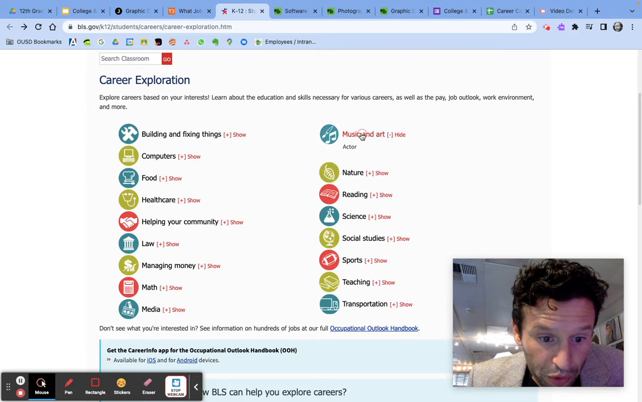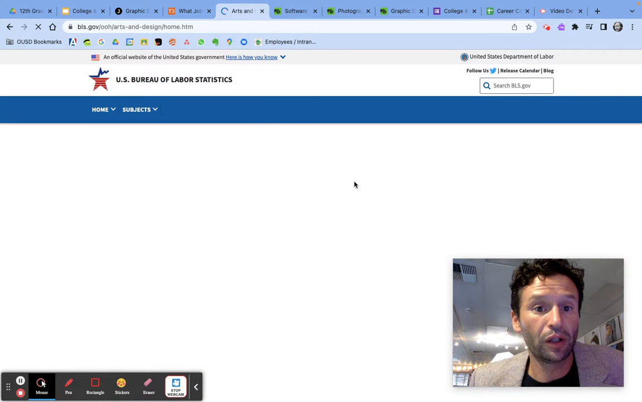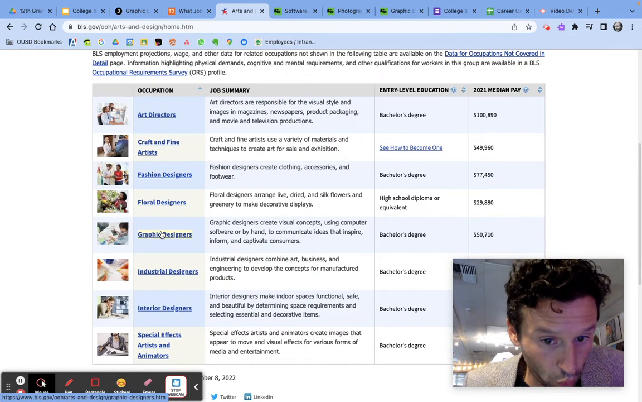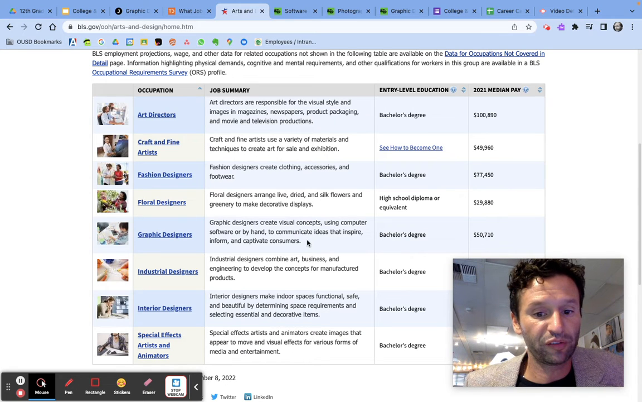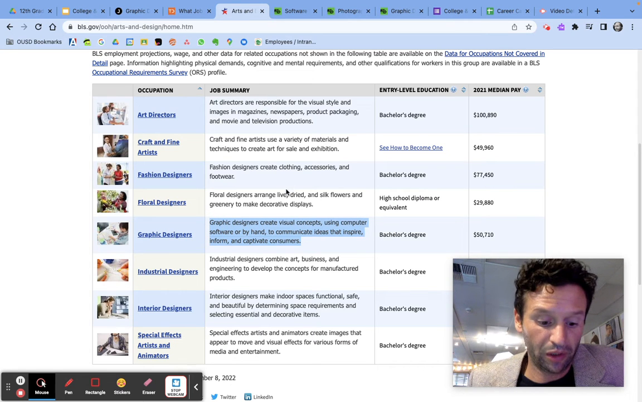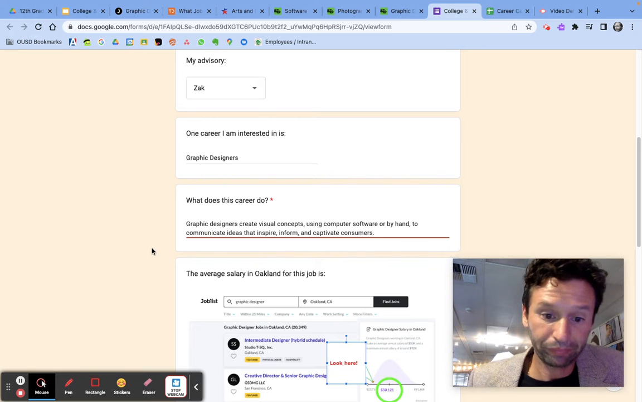For example, in music and art, designer, I can see what this website says about them. Maybe I want to be a graphic designer. And here's a job summary right here. Graphic designers create visual concepts using computers or by hand to communicate ideas that inspire, inform, and captivate consumers. I like this one. So I'm going to Command C, copy it, and I'm going to paste it right here.